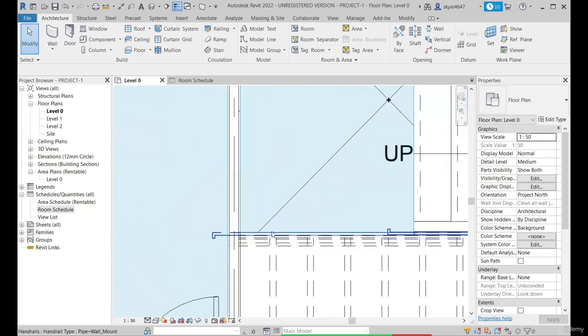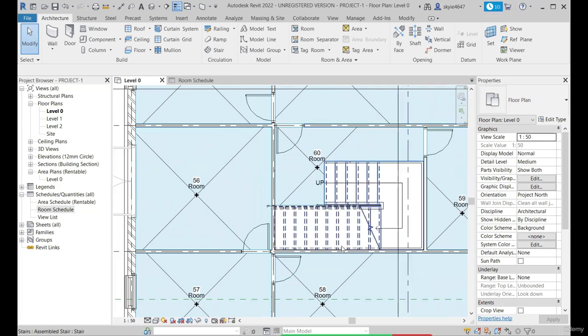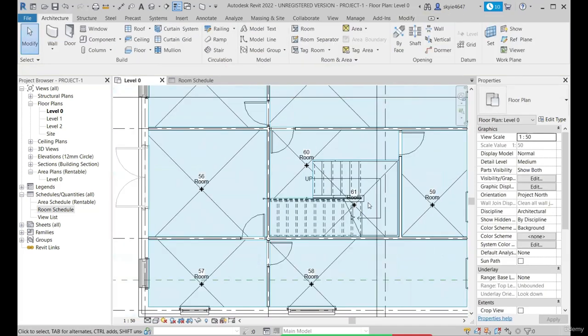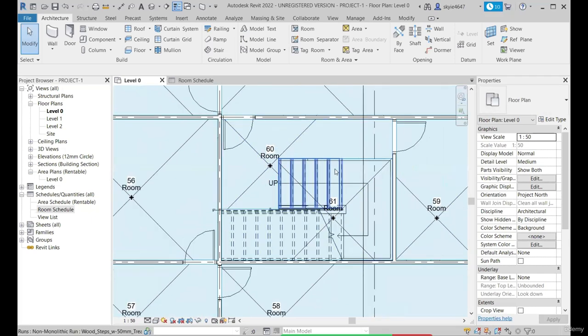So for now, I have used the room separator here. So that's why the room is not fully enclosed in this space. So I can place another room here. In this way, I can place another room in the same space using the room separator.